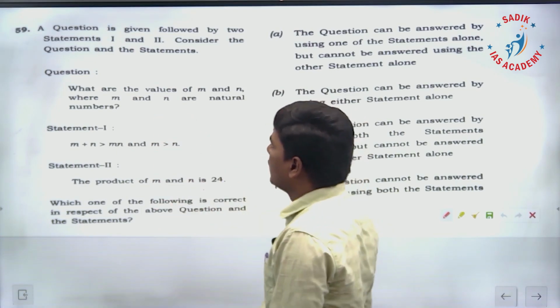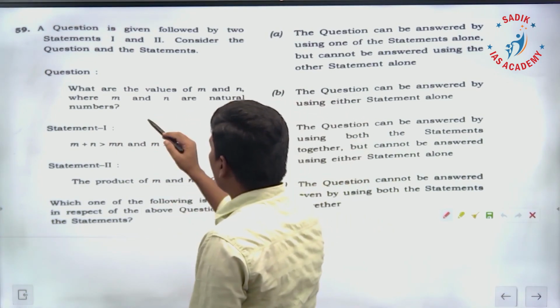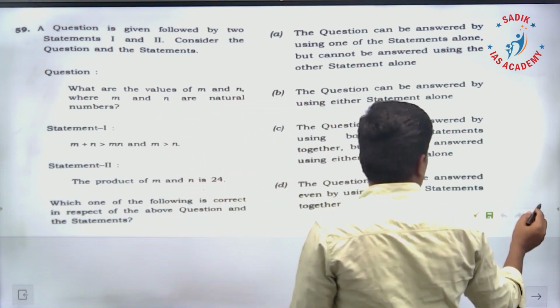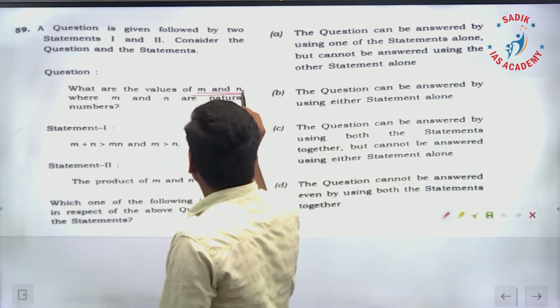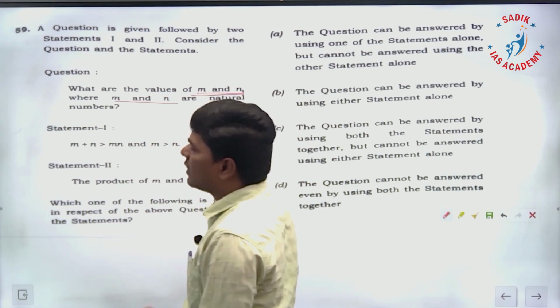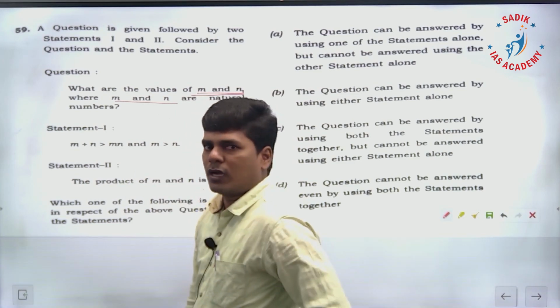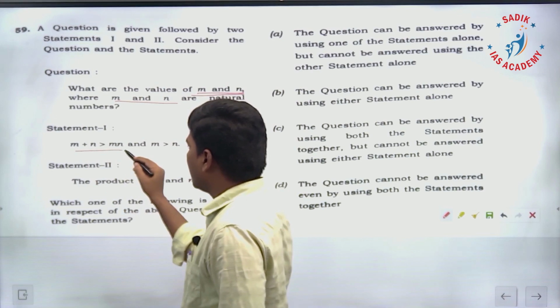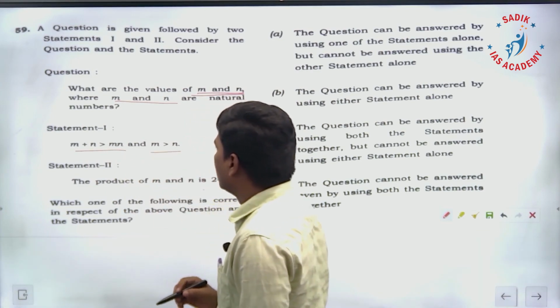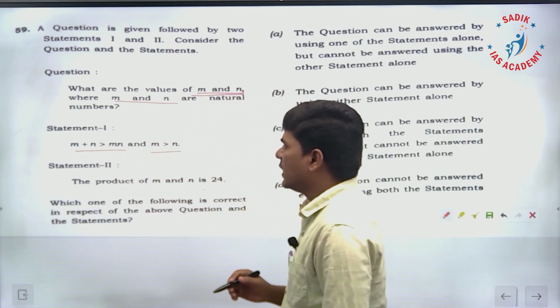So what is the question? What are the values of m and n, where m and n are natural numbers? The question is, what is the value of m and n? m and n are natural numbers, they are greater than or equal to 1. So the first statement: m plus n is greater than mn, where m is greater than n.